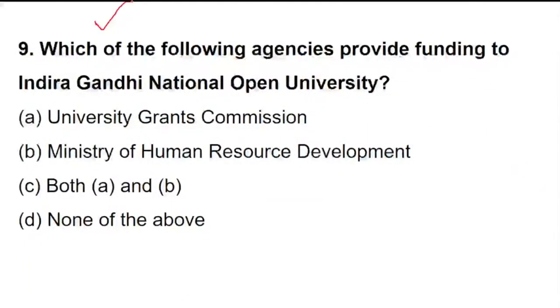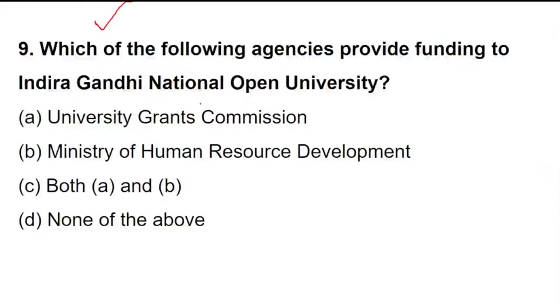Question number 9, everyone on the screen. Question number 9 asks which of the following agencies provide funding to Indira Gandhi National Open University? So for IGNOU, which agency gives funding? Is it UGC, the Ministry of Human Resource Development, both A and B, or none of the above?